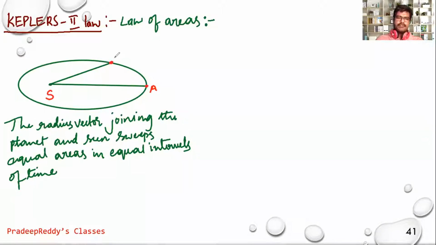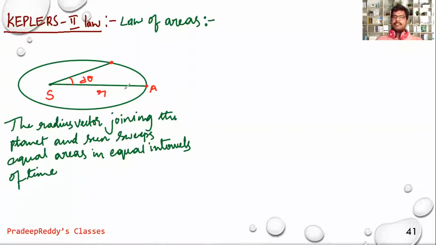This angle swept is d theta, and the radius vector, the vector joining the sun and planet, I am considering as r.